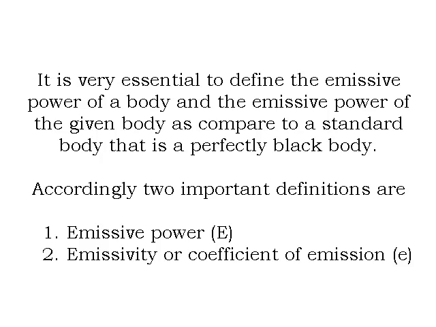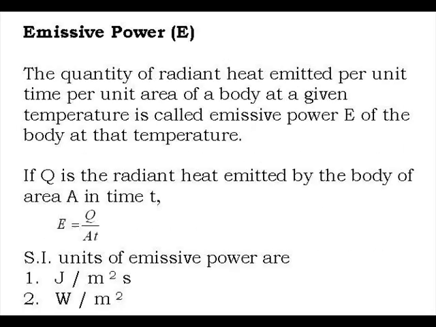Now, it is very essential to define the emissive power of the body and the emissive power of the given body as compared to a standard body, which is nothing but a perfectly black body. Accordingly, two very important definitions are emissive power E and emissivity or coefficient of emission small e. Emissive power E is the quantity of radiant heat emitted per unit time per unit area of a body at a given temperature.